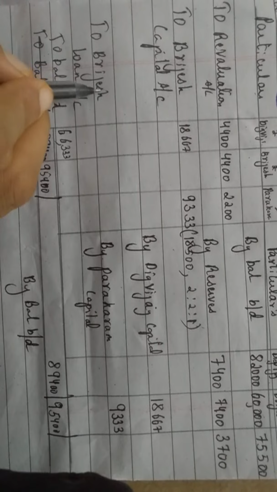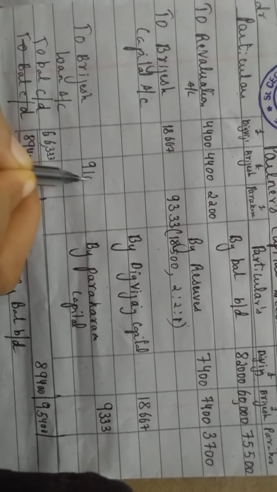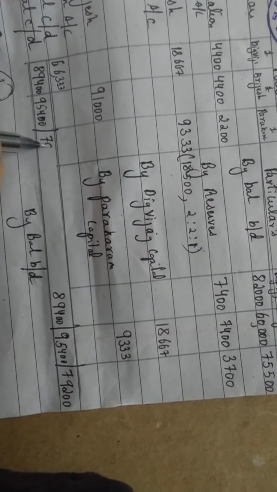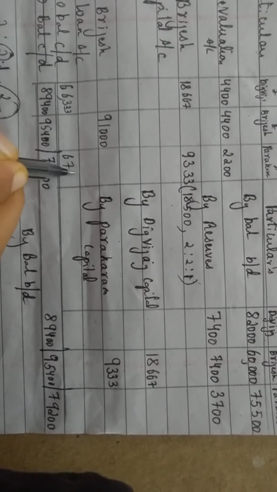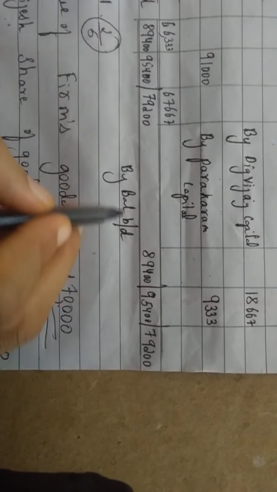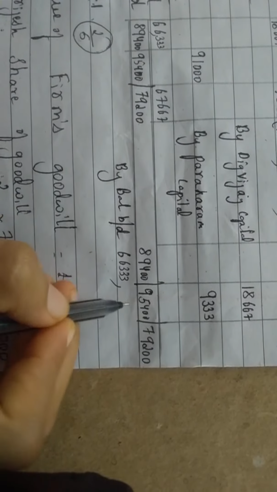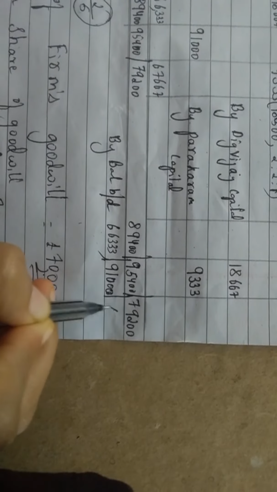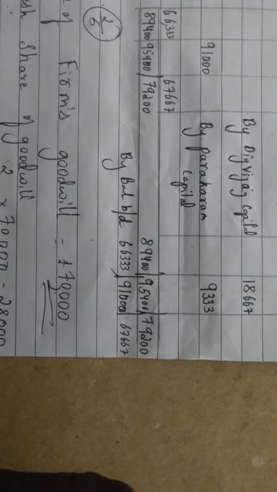The balancing amount has to go to Brijesh's loan account. So the amount will be 91,000. Now for Parakram, total it: 79,200. Balance carried down, how much? 67,667. Right here, okay? Fine. Now we will write the balance sheet.